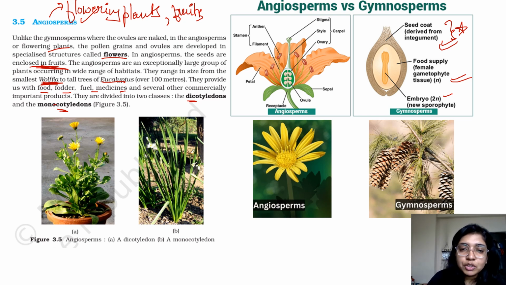Alright. Now talking about your angiosperm, it has your receptacle on which is kept the ovule. So receptacle is like this, and on your receptacle is present the ovary. The ovary contains the ovules. These parts are known as your sepals, and of course everybody must be knowing the petals. In case of your male gametophyte in your angiosperm, it's anther and filament, and in case of your female gametophyte in terms of angiosperm, it is stigma, style, and ovary. All right, let's move forward.